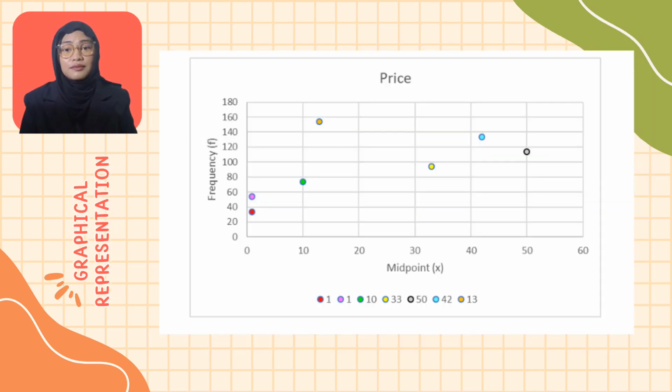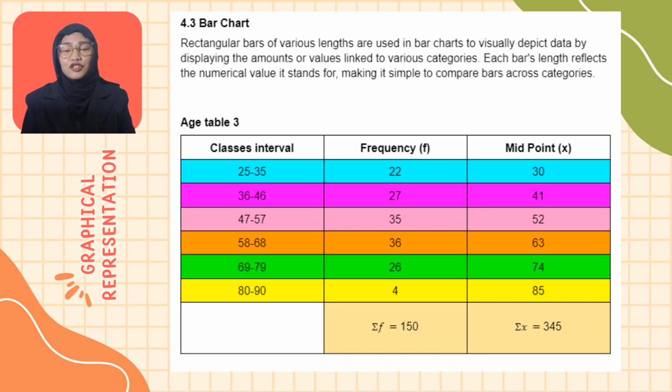To construct the chart, the midpoint is the sum of the lower and upper limits of the class divided by 2. The midpoints are 33.5, 53.5, 73.5, 93.5, 113.5, 133.5, and 153.5.